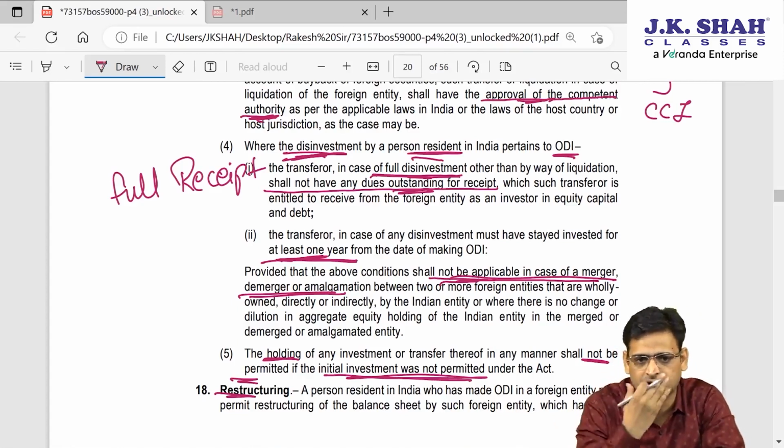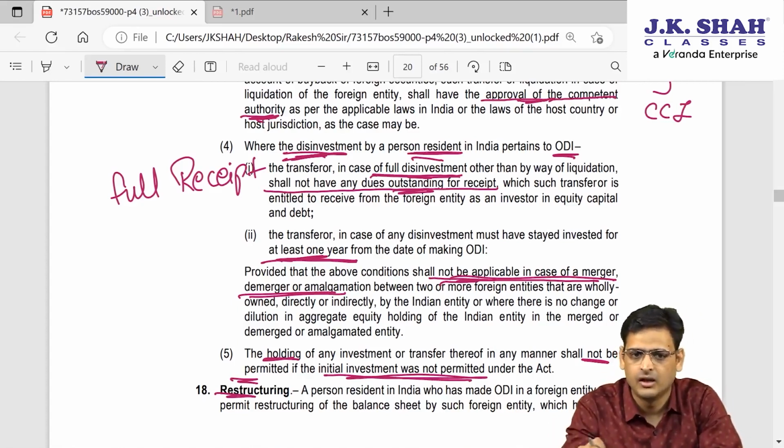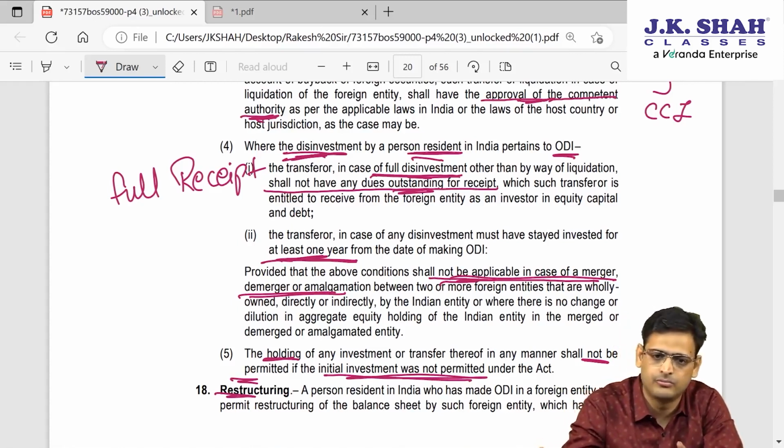So by way of amalgamation, if you are transferring the shares, even if it is your entire holding, they are saying it is permitted, even if you have not held it for 1 year or you have not received the entire money. Anyways you will not receive it because there is an exchange.